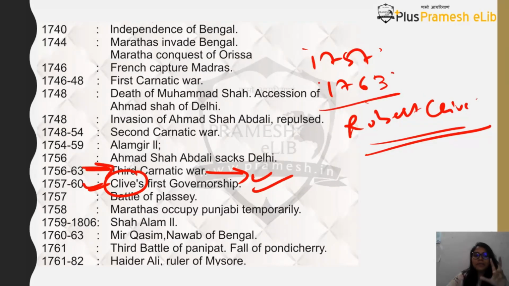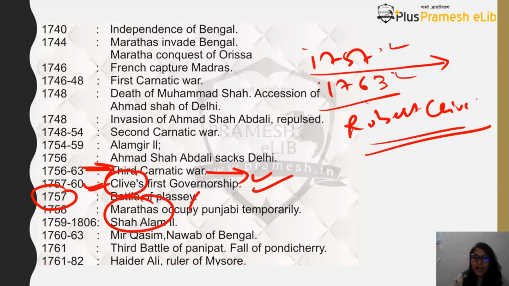Okay, so please remember these two battles, and in between of this also you will find one more battle happening, but that is at an all India level. So how many battles happening in Carnatic region? Three Carnatic Wars. How many battles happening in Bengal region? Two. Battle of Plassey and Battle of Buxar. When is Battle of Plassey happening? 1757. Who is the governor from the Britishers side then? Robert Clive. Okay. This is also the time when Marathas are occupying the Punjab temporarily.